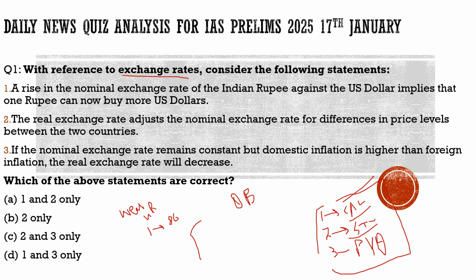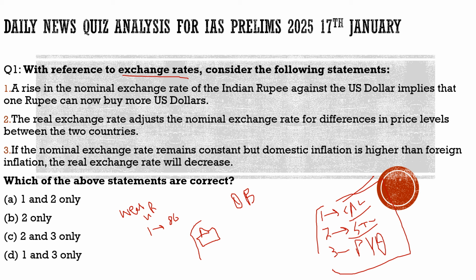Suppose the Indian rupee is weakening. Suppose here is some company which is very much import dependent, and they are importing from foreign countries. So for them, if the rupee is weakening, it is going to impact their financial resources, and what they were importing for lesser money, they have to spend more on that.